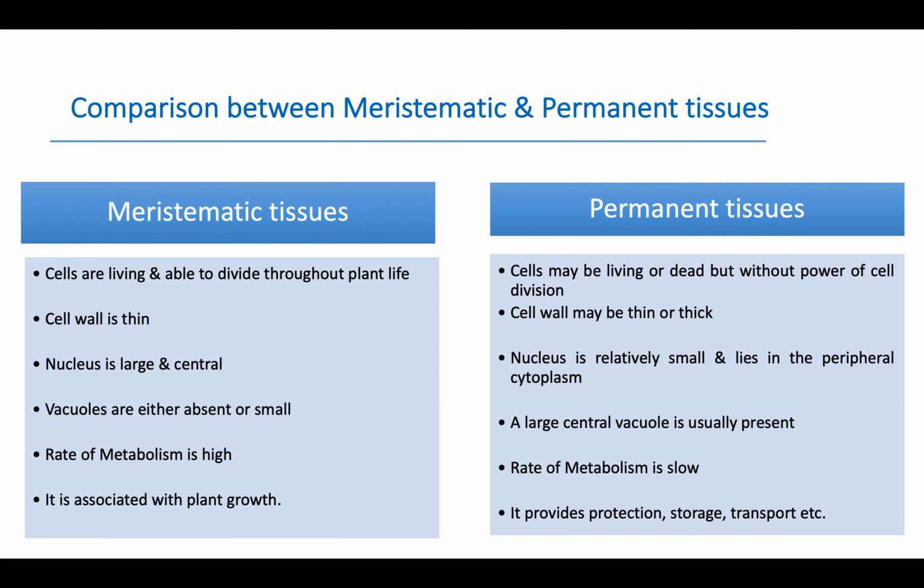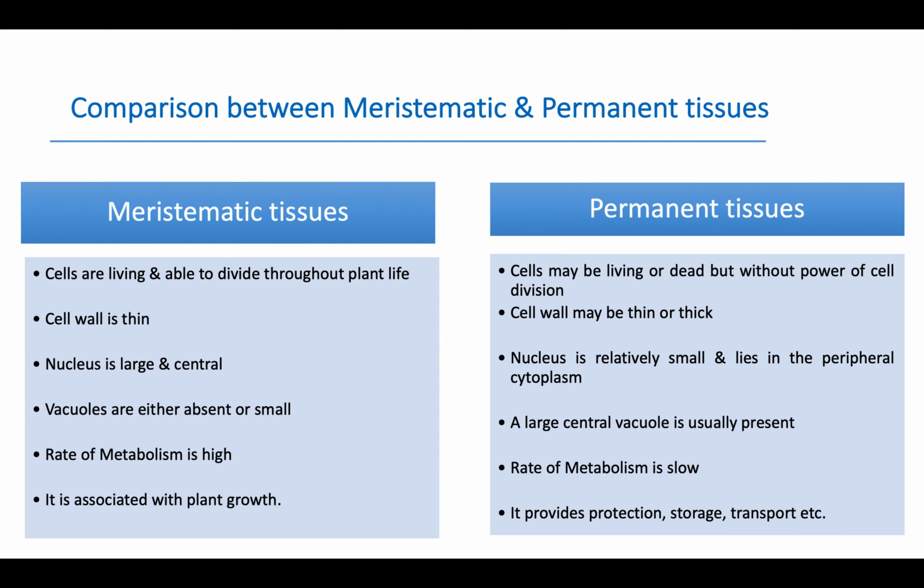In meristematic tissues, the nucleus is large and central. In permanent tissue, the nucleus is relatively small and lies in the peripheral cytoplasm. In meristematic tissues, vacuoles are either absent or small. In permanent tissues, a large central vacuole is usually present. In meristematic tissues, the rate of metabolism is high. In permanent tissues, the rate of metabolism is slow.